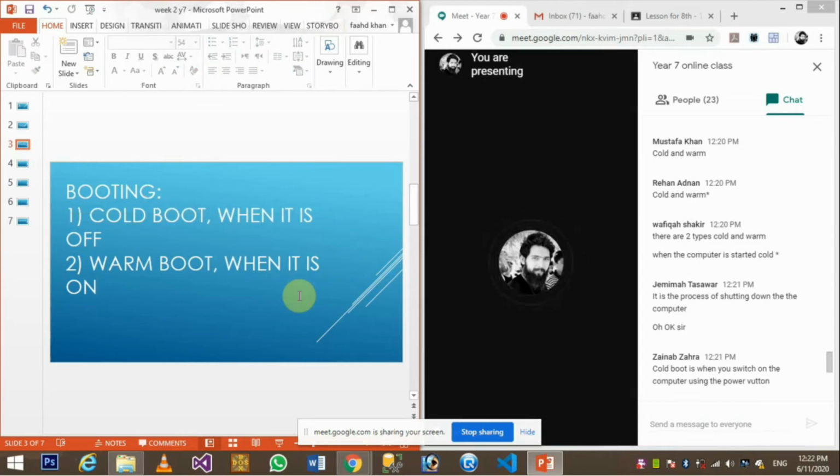So warm boot is when the computer is on and you press the restart button, or you actually restart the computer. At that time, all the data and all the things which are going on in your computer system would revert back to the original position, the computer will be powered off, and it will restart.